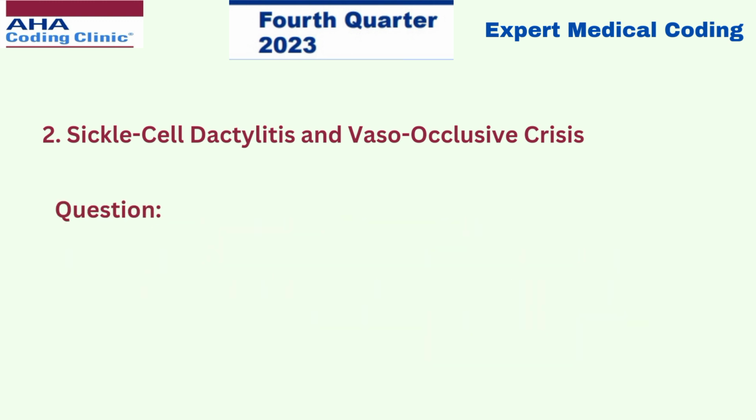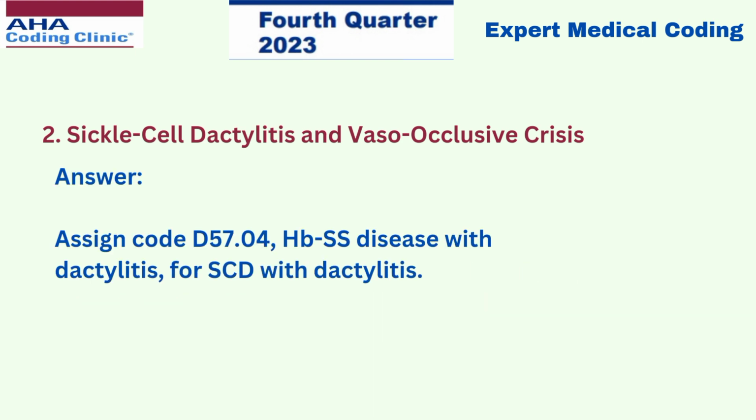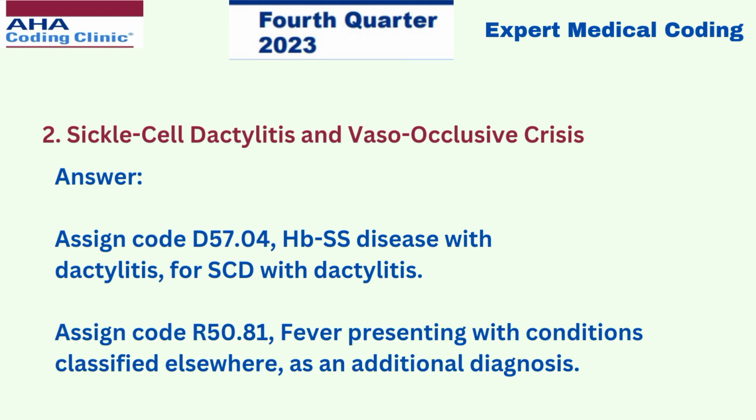Now let us see the question. And the question is, a 6-month-old infant with sickle cell anemia presented with fever and puffy, tender feet and hands. The provider diagnosed sickle cell disease with dactylitis. How is this diagnosis coded? So we have to assign the combination code. That is, assign code D57.04, Hb-SS disease with dactylitis, for SCD with dactylitis. Assign code R50.81 for fever presenting with conditions classified elsewhere as an additional diagnosis.